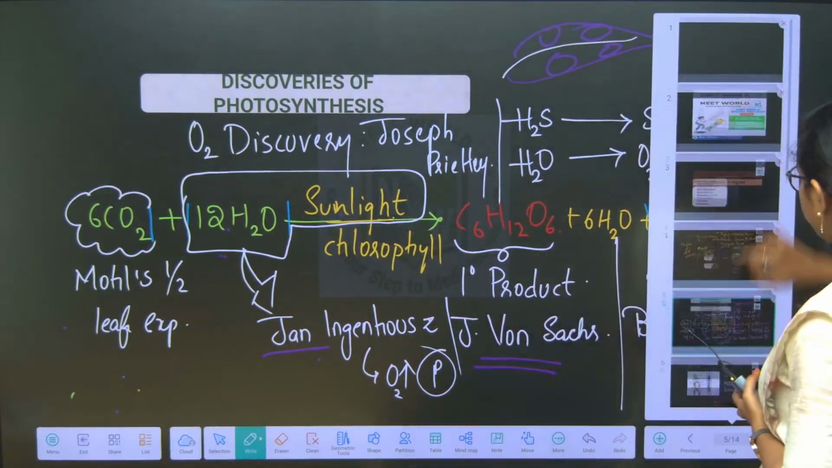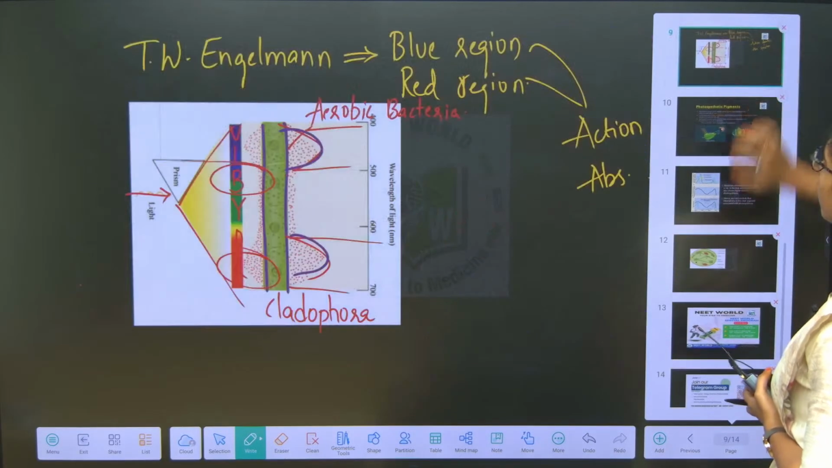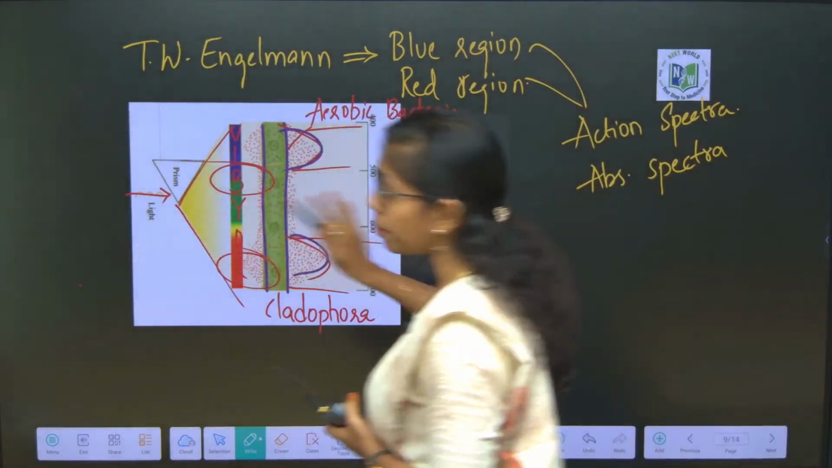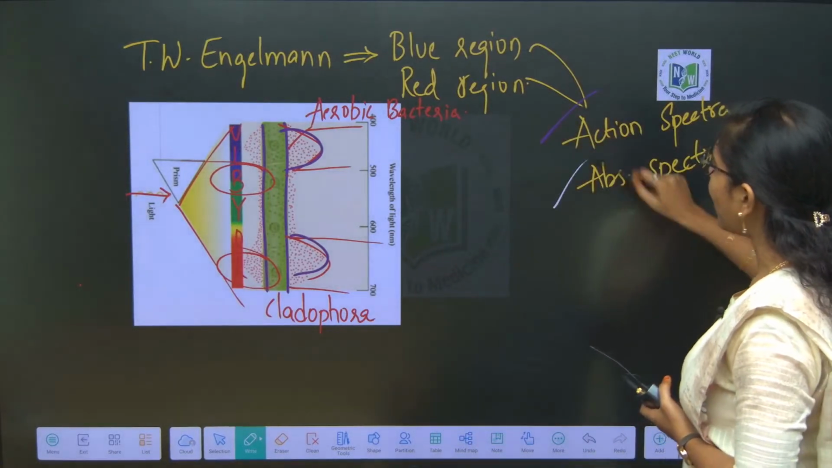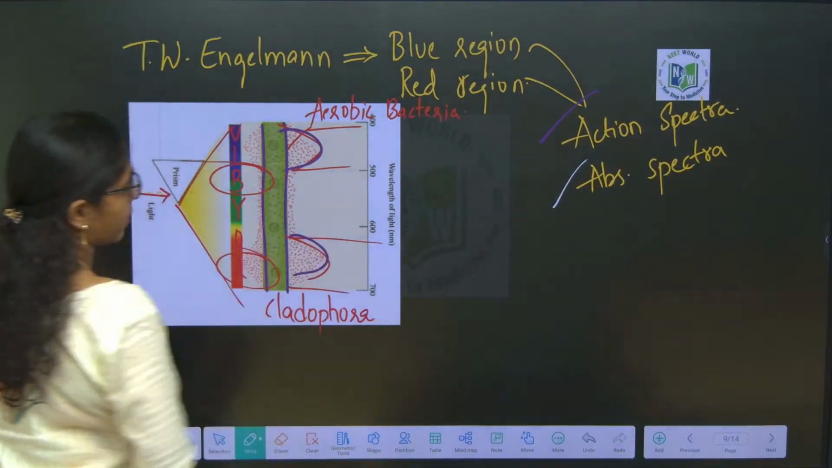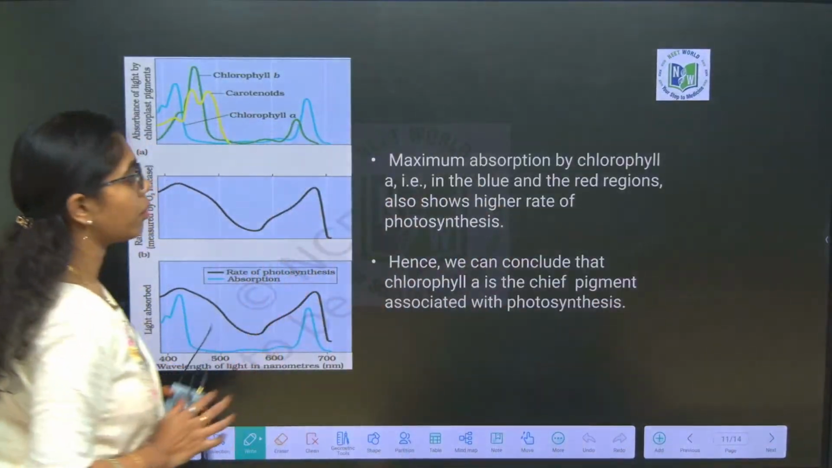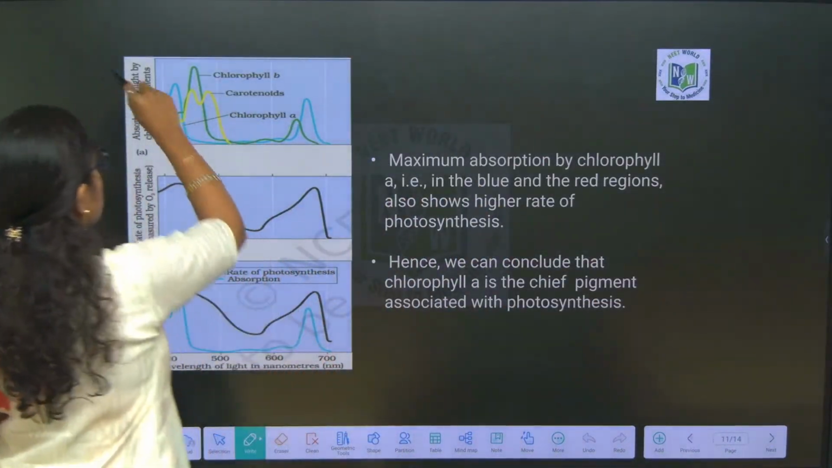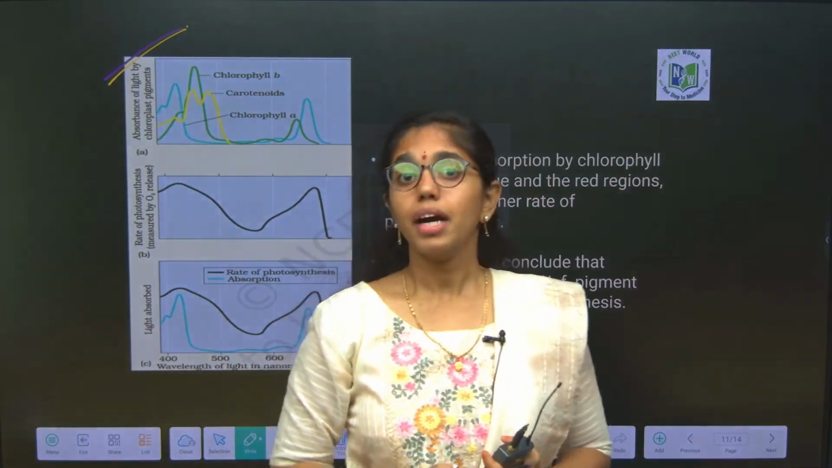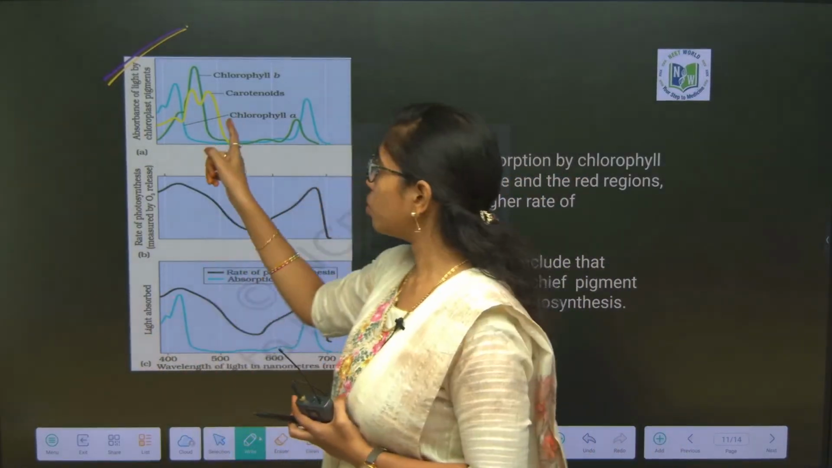And next, if we see, photosynthetic pigments. Before going to photosynthetic pigments, let us continue this T.W. Engelmann experiment. The experiment is clear to us, and let us understand the action spectra and absorption spectra. First, what is action spectra and absorption spectra? Let us look into both of them. In absorption spectra, it clearly shows that different pigments absorb light at different wavelengths.